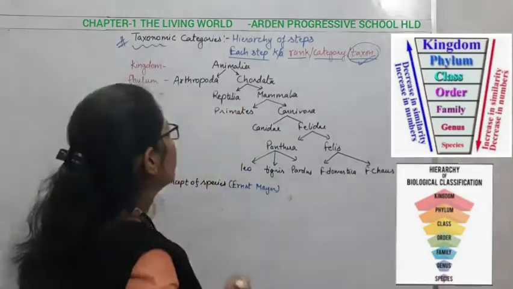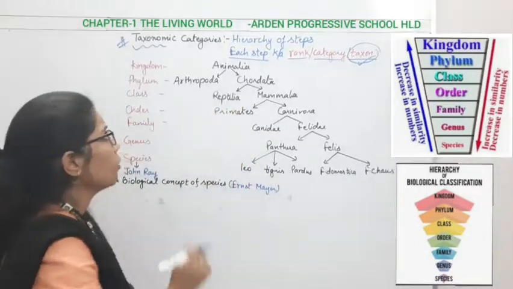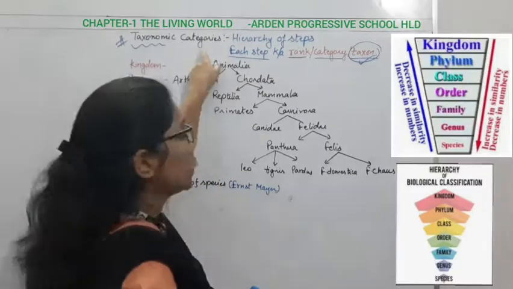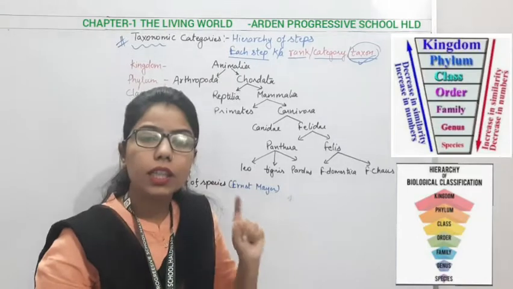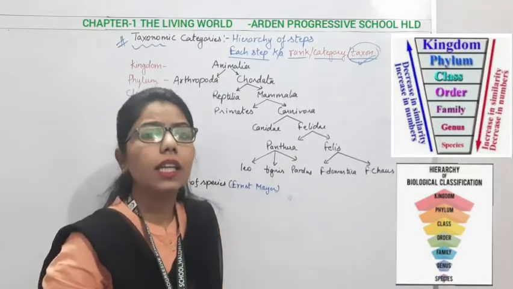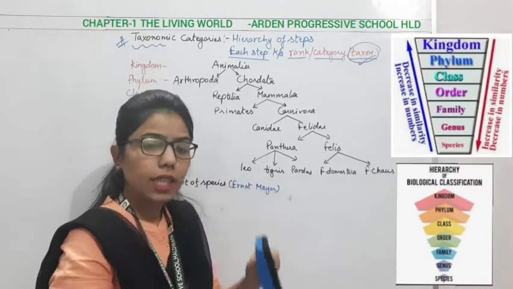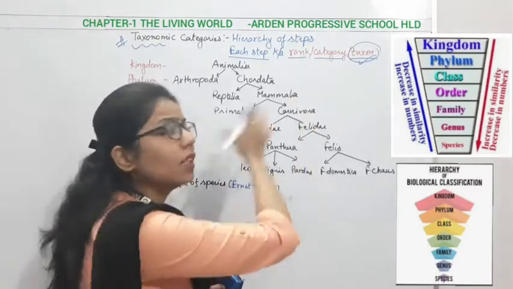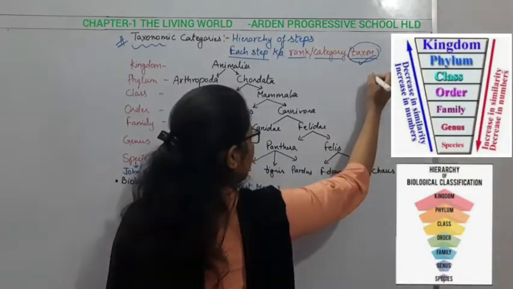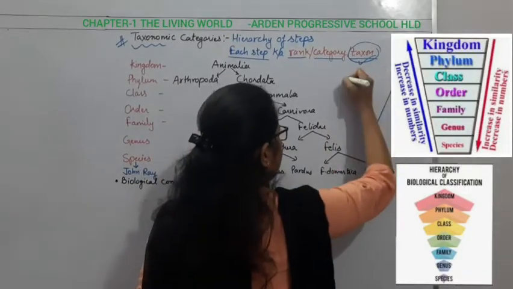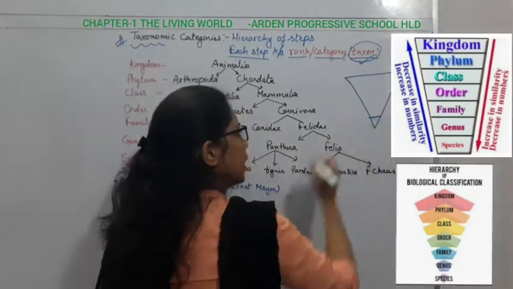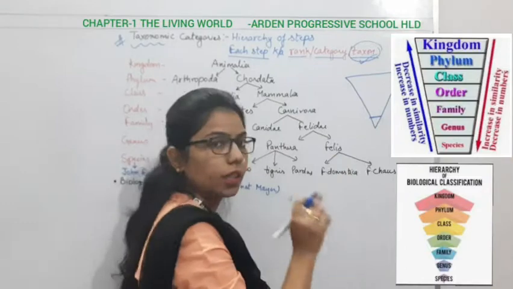So how are we doing this? For that, we will go for the hierarchy. When we talk about taxonomic categories, we are dealing with the proper hierarchy of the organism. It means that something is at a lower level and something is at a higher level. In this inverted diagram, the smallest one is present at the base, which is the species.